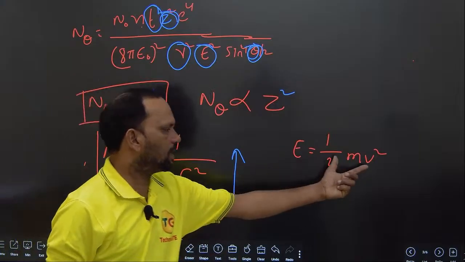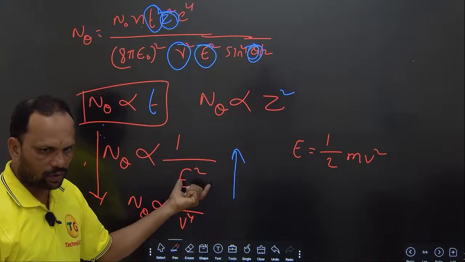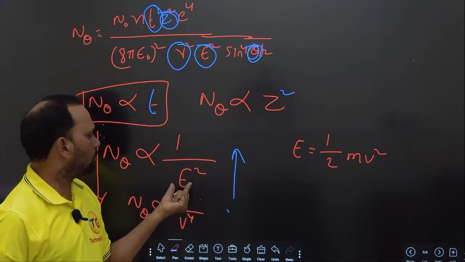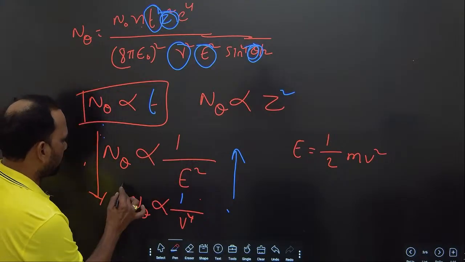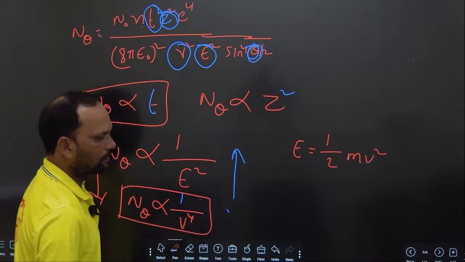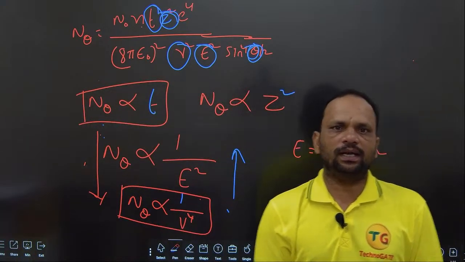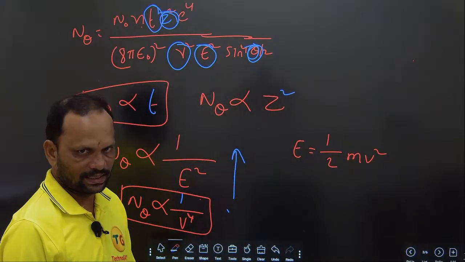If you substitute the E value here, 1 by 2 mv square whole square, 1 by 4 m square v power 4. 1 by 4 and m square are constant, so N theta is inversely proportional to v power 4. v is the speed of the alpha particle. If the speed is more, the number of deviated alpha particles is less.